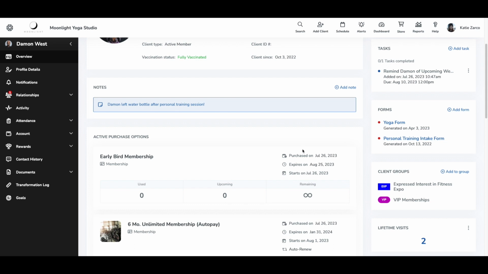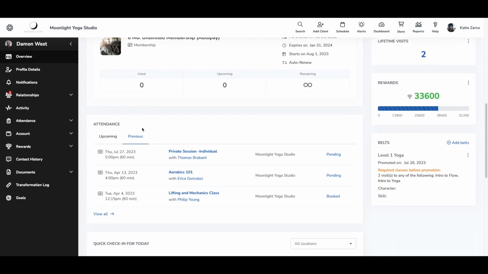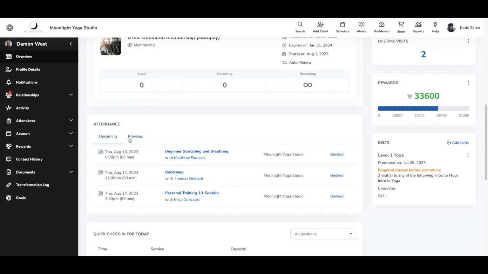on the overview page. In addition, we made it easier for you to view a client's recently bought purchase options here under Active Purchase Options, along with being able to view their upcoming and past 3 visits.